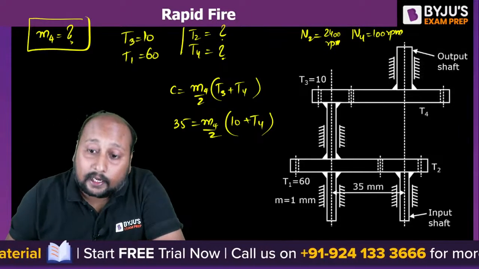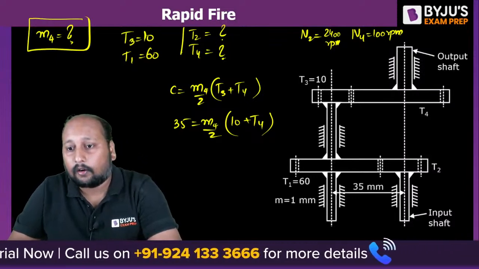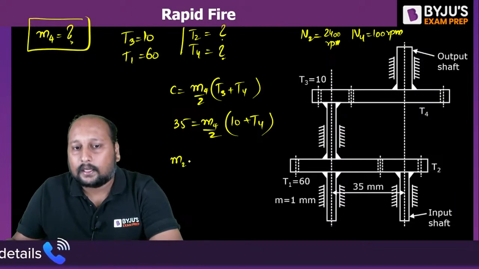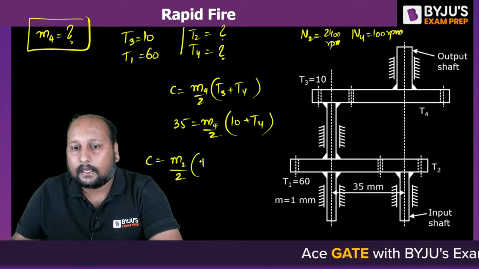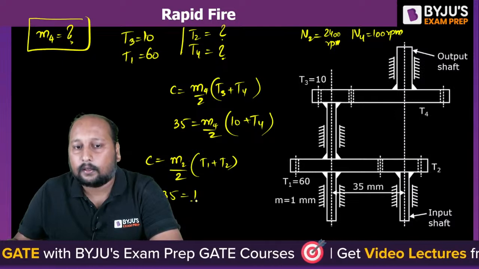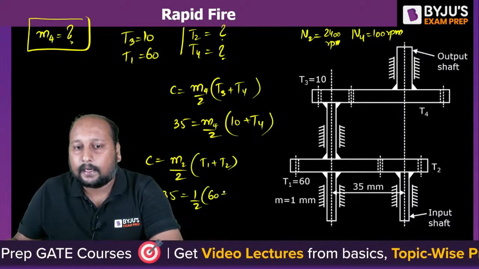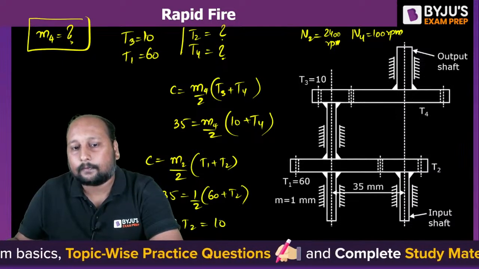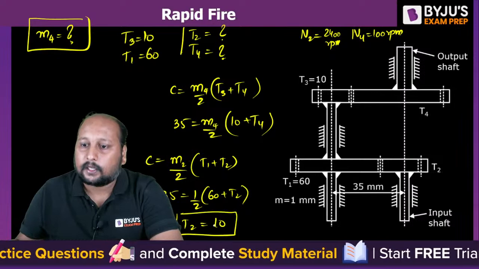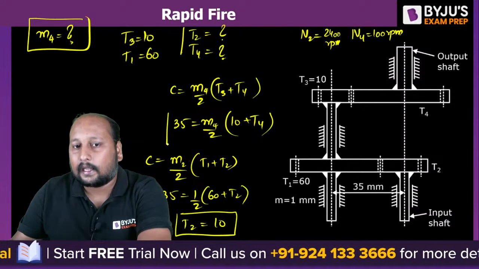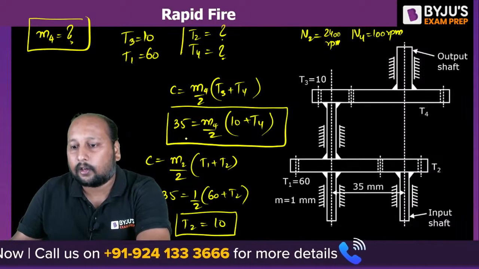But for velocity ratio also you need to have the number of teeth of T2. So first let's calculate that. Central distance is equal to M2 by 2 into T1 plus T2. Central distance is 35. 35 is equal to M2, which is 1, T1 is 60, T2 we need to calculate. T2 is equal to 70 minus 60, that is 10. T2 is 10, right? Once you get the value of T2, we can use the velocity ratio to get the value of T4, because once we get T4, M4 will come. You can calculate the value of M4 over here.